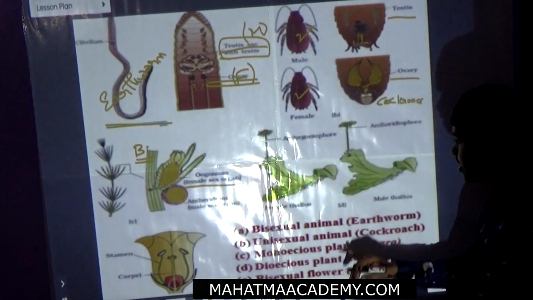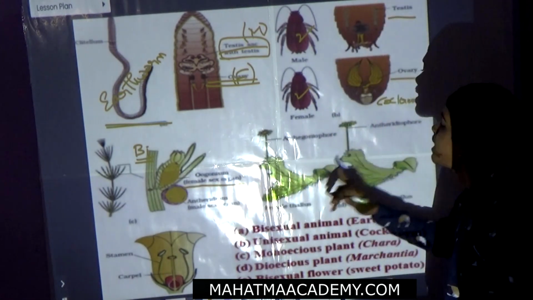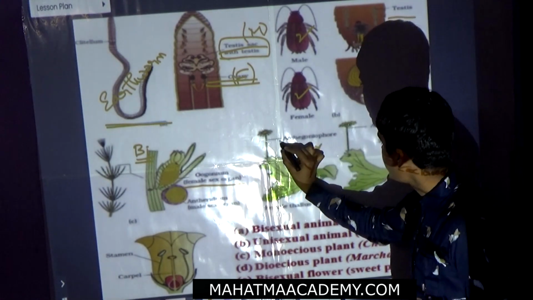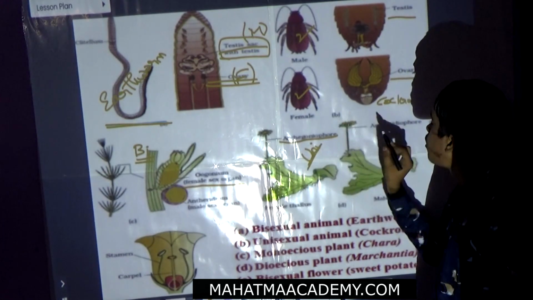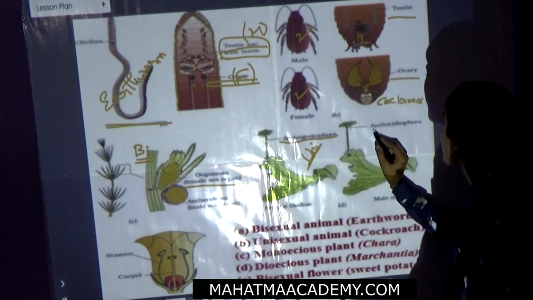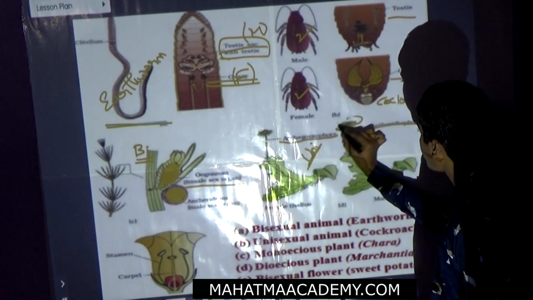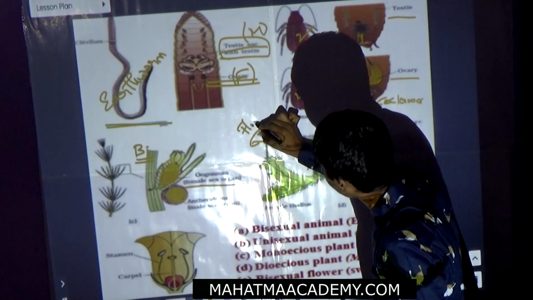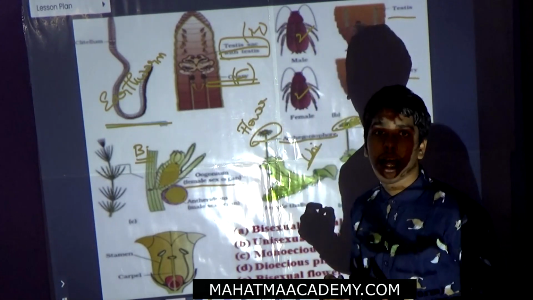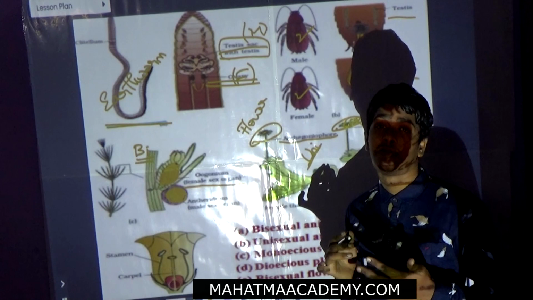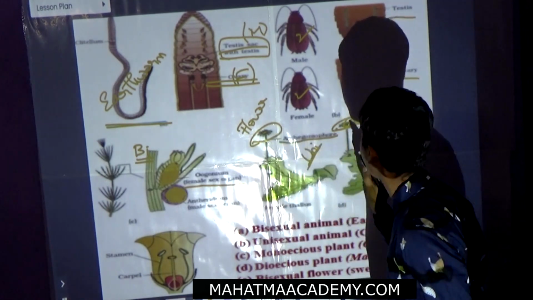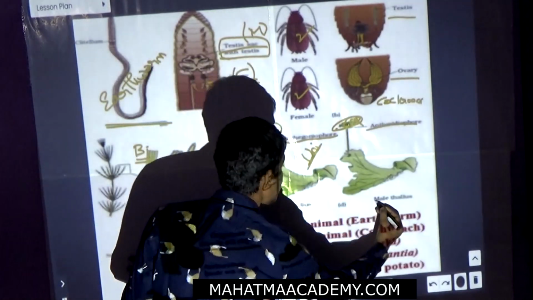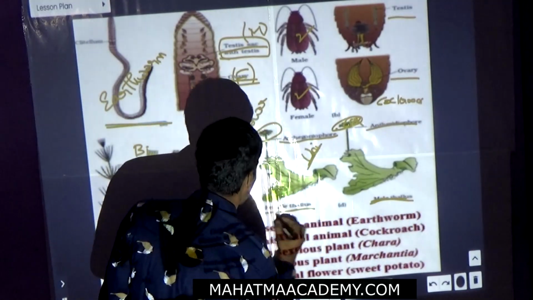Now we will see the Marchantia plant. It is unisexual. It has the archegoniophore and the antheridiophore. Look at this cap-like structure. You can remember for the examination that females wear flowers, so it is flower-like, while males wear caps. This is the male thallus and this is the female thallus.